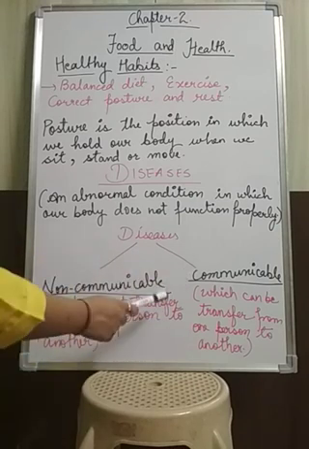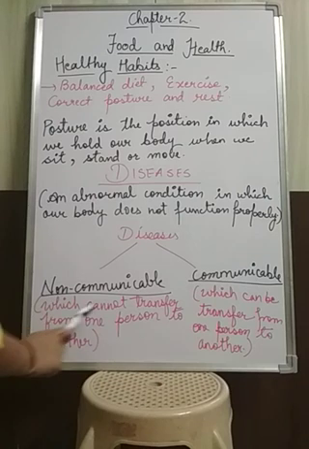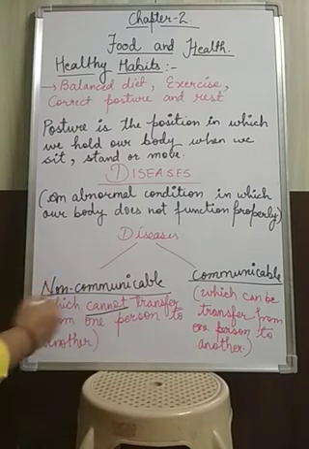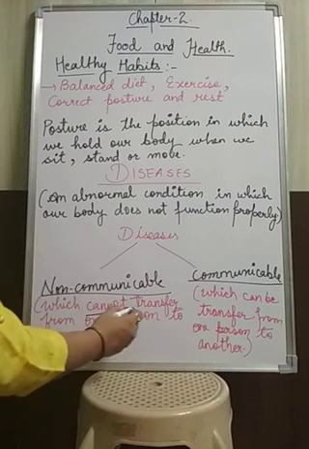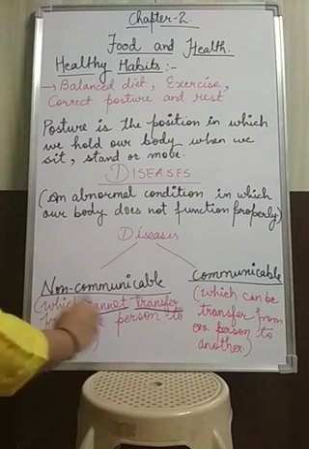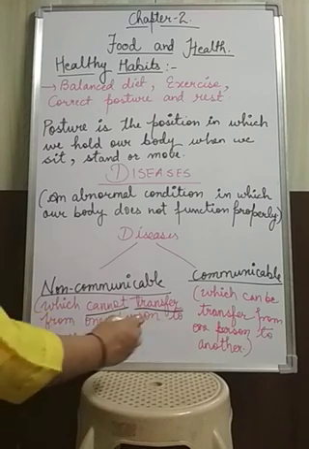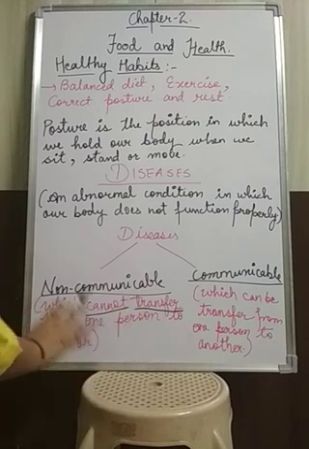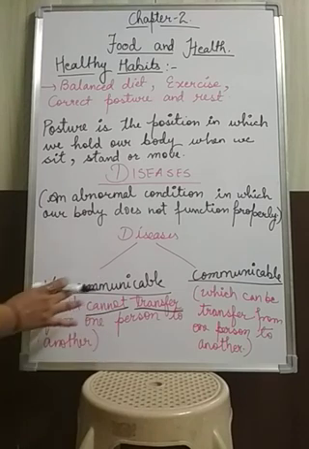Non-communicable means a disease which cannot transfer from one person to another, or we can say which cannot spread from one person to another. That means no infection will be there in a non-communicable disease.